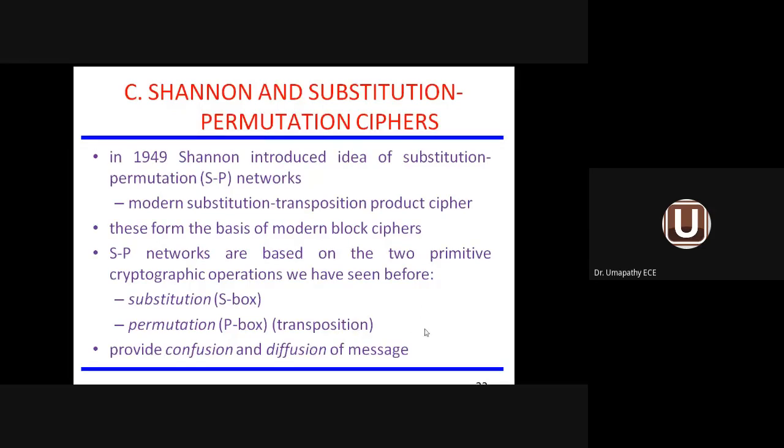In 1949, the Shannon theorem, I hope you would have come across the Shannon-Fano theorem in information coding theory. Shannon introduced the idea of a substitution permutation network. It is called the SP network. Permutation means what? Both transposition and substitution put together is called permutation. The network is called the SP network, the substitution permutation network. It uses modern substitution, transposition, and product ciphers.